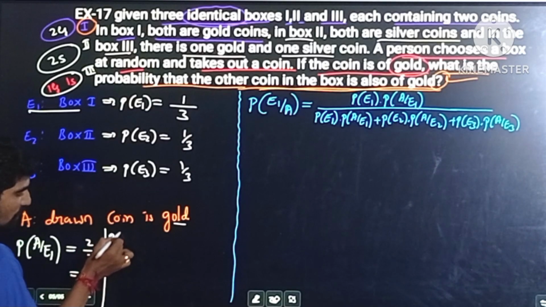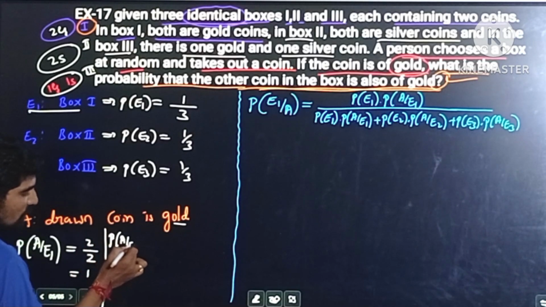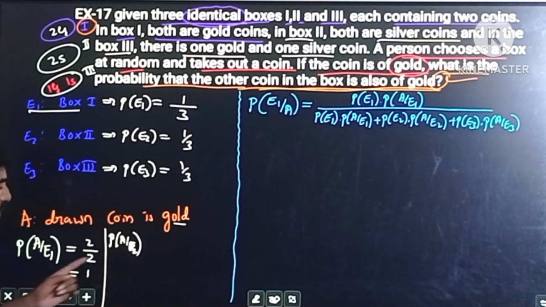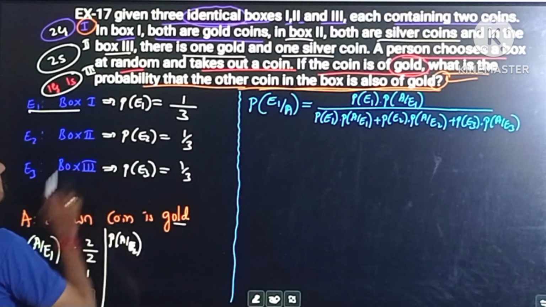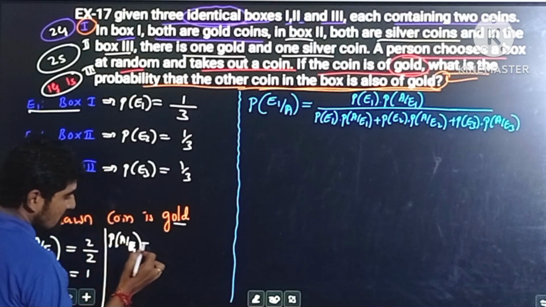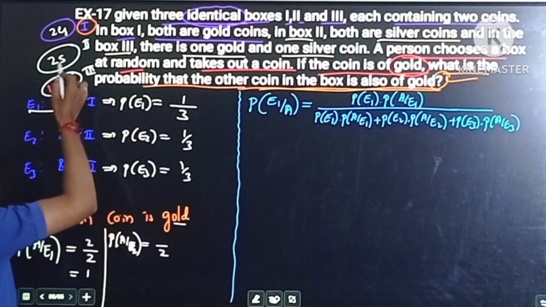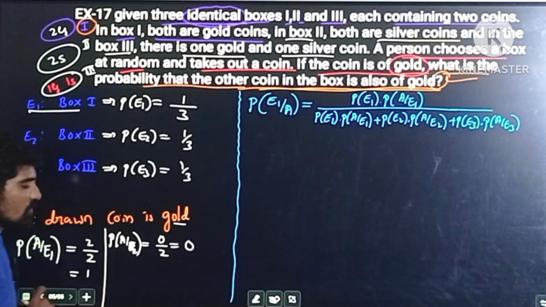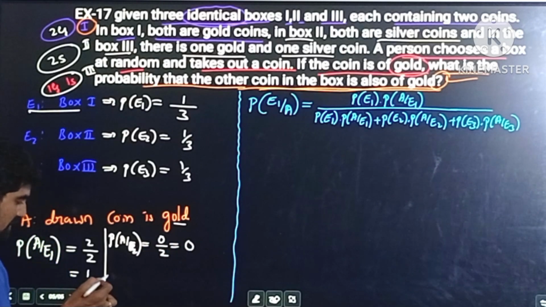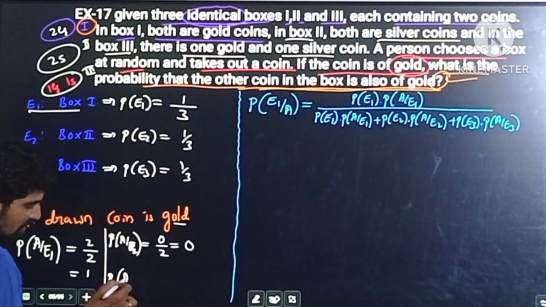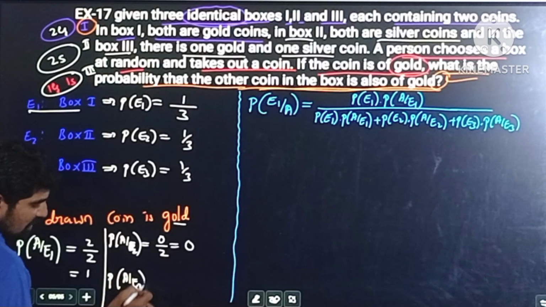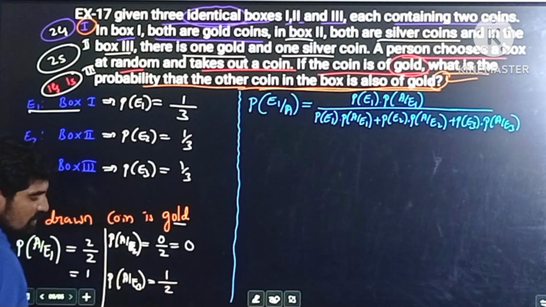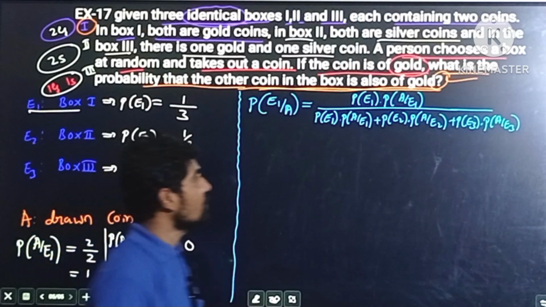And then probability of A by E2. It means probability of gold coin in the second box. Total number of coins is 2. Out of 2, both are silver coins. It means 0 gold coins, which is equal to 0. Probability of A by E2 is 0. And similarly, probability of A by E3: total number of coins is 2. Out of 2, 1 gold coin. Therefore, 1 by 2 is the probability of A by E3.